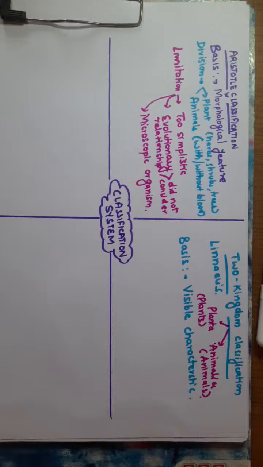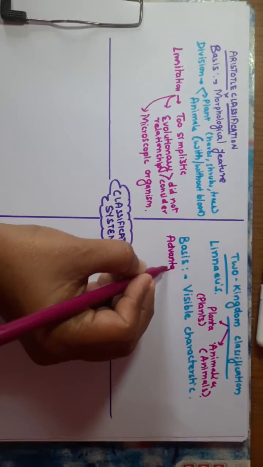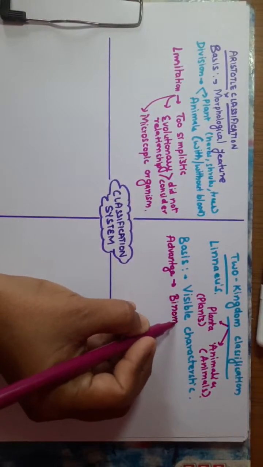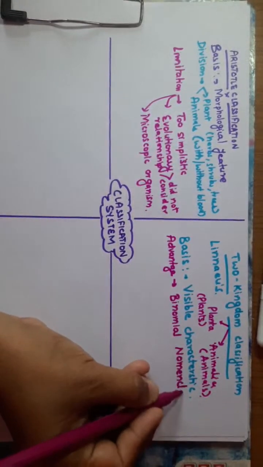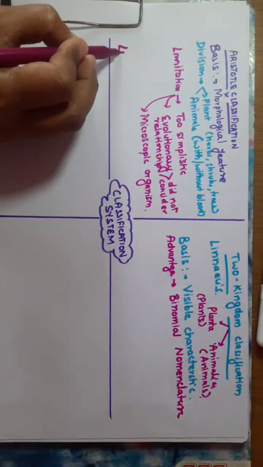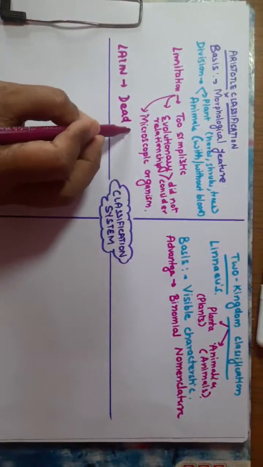So what are the advantages of this two kingdom classification? It introduced the binomial nomenclature. It means that the name will have a scientific name in the Latin language. Students, do you know why the scientific names are in Latin? Because this is very important: Latin is a dead language.